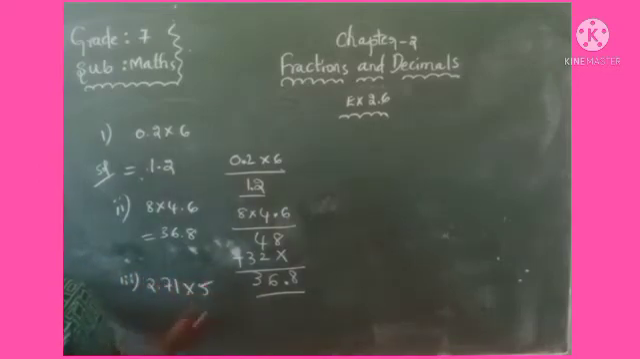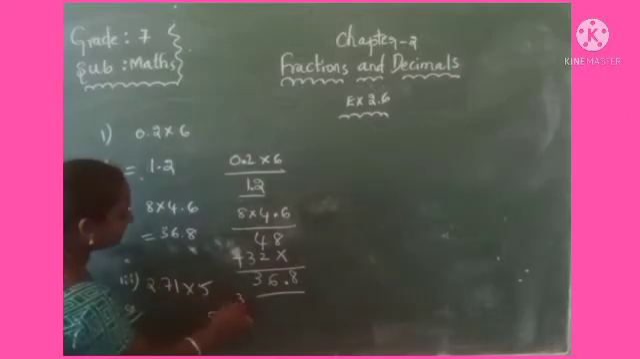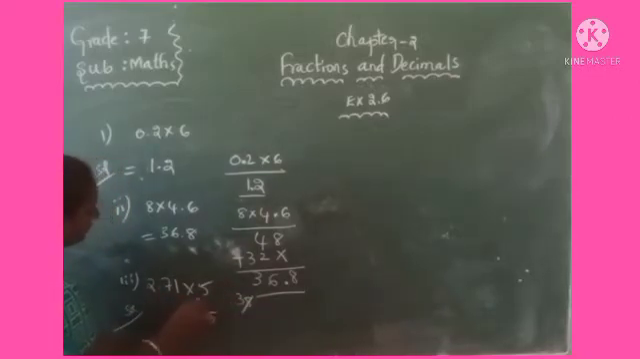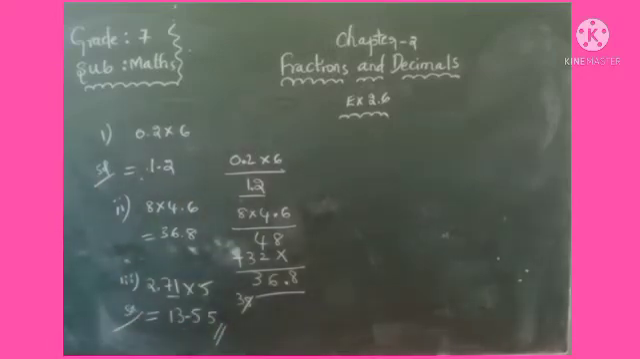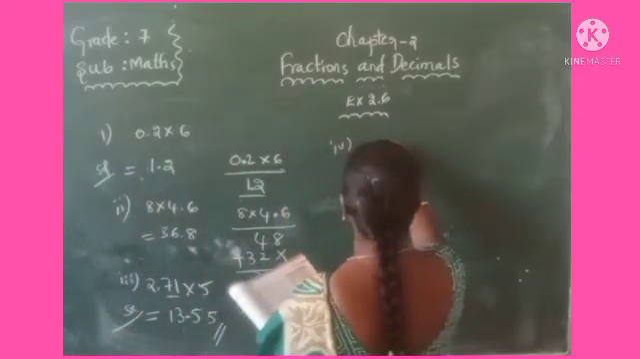Similarly, see the third one, 2.71 by 5. How to multiply? Same procedure. 5 ones are 5, 5 sevens are 35. Right, 5 twos are 10 plus 3, 13. 2 digits you have to take from right side, 1, 2. That is 13.55.